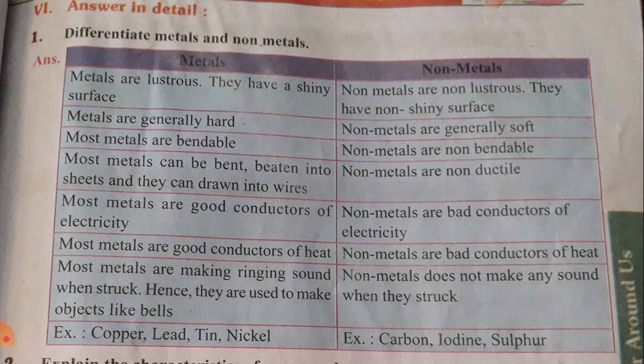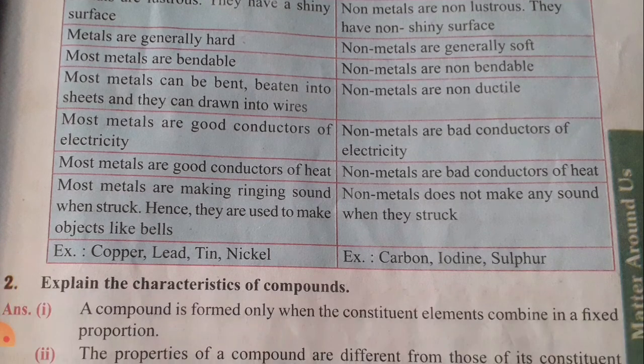And here most metals are good conductors of electricity. Here the non-metals are bad conductors of electricity. This is clear to children. It's a very important point. And most metals are good conductors of heat. And here non-metals are bad conductors of heat. Here most metals make a ringing sound. You know this ringing sound, children, when they are struck. Hence they are used to make objects like bells. You use bells in your schools, children. You hear the bell sound. And non-metals do not make any sound when they are struck.